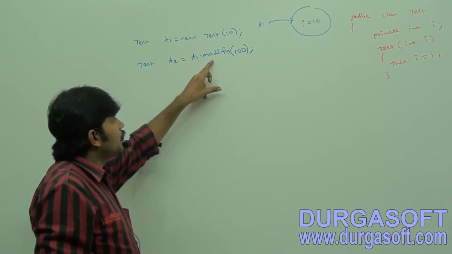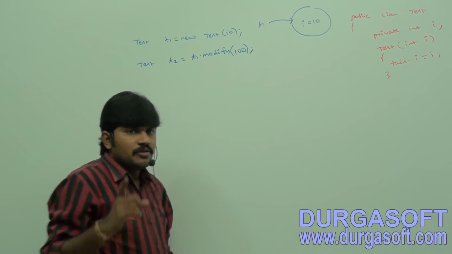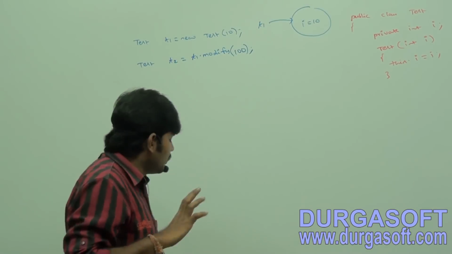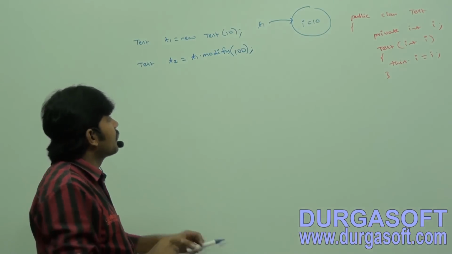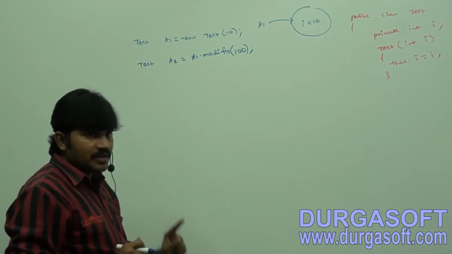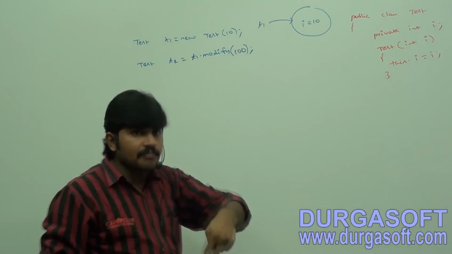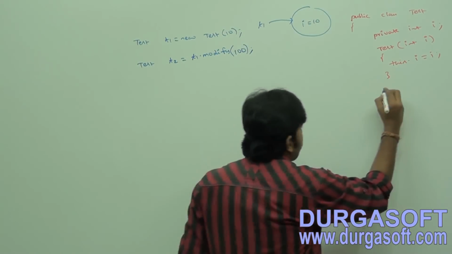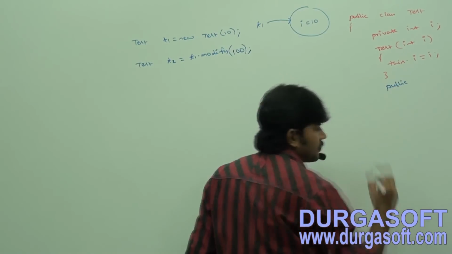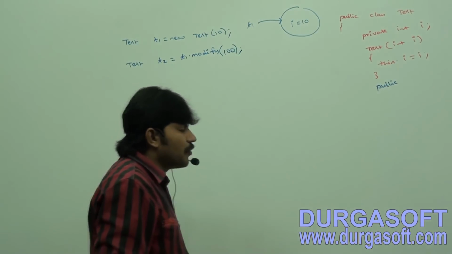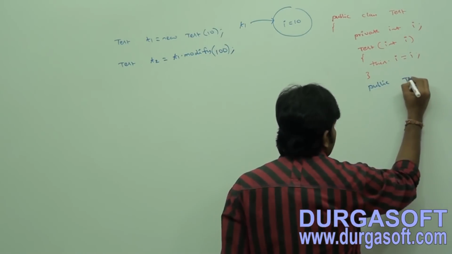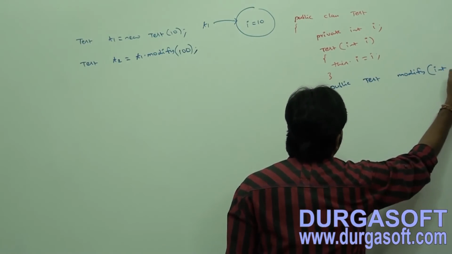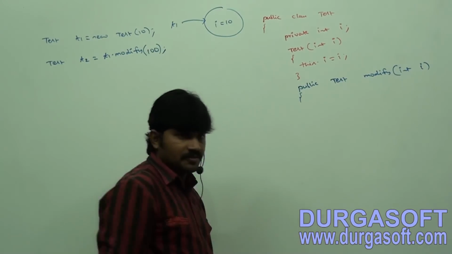So here, if we are trying to change the content, with that change a new object is required to be created, because of our immutability concept. Now how can I implement this modify method? Based on this method implementation only we are going to get the immutability nature. Make sure how I can implement it. Sir, it's a public method. Can you tell what the return type of the modify method is? Test is the return type, modify of int i, because you are passing some i value.